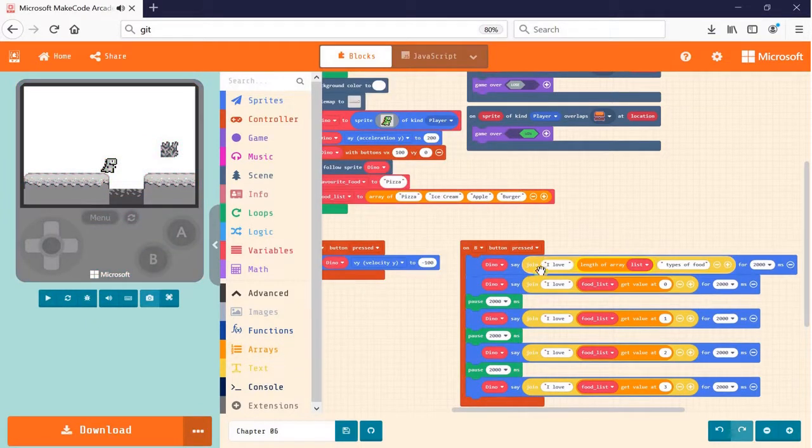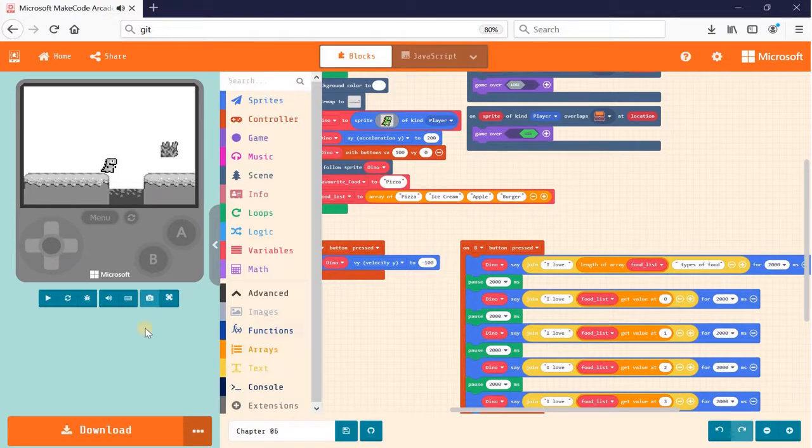And then Dino is going to say, I love 4 types of food. So length of array food list. Then remember to add a pause as well in between. It's going to start by saying, I love 4 types of food. There you go. And then the first one is I love pizza, love ice cream, apple, and then finally burger.